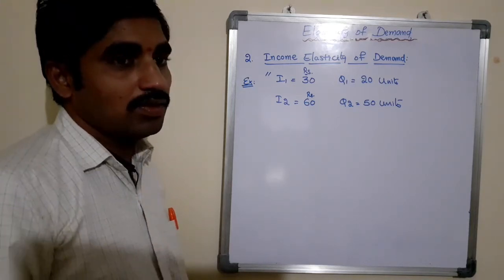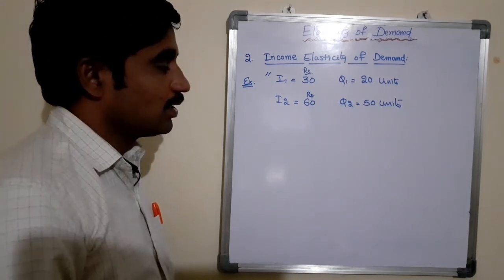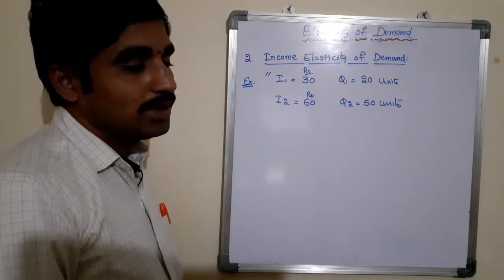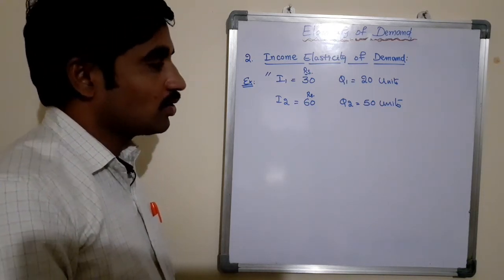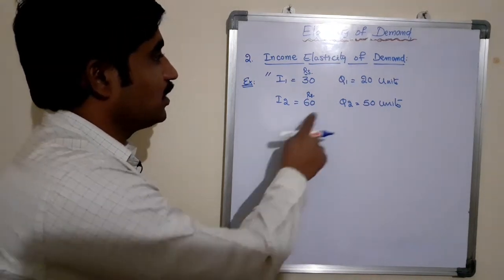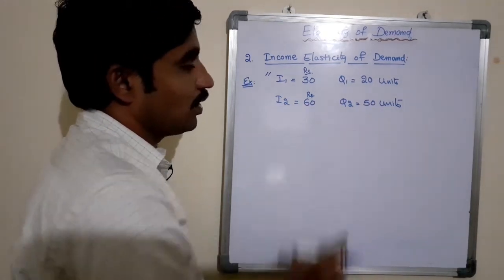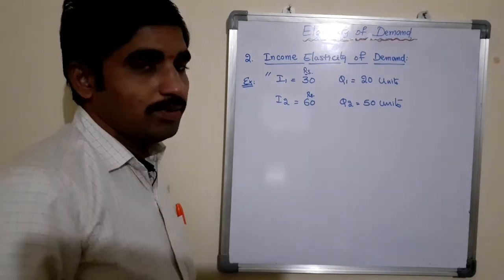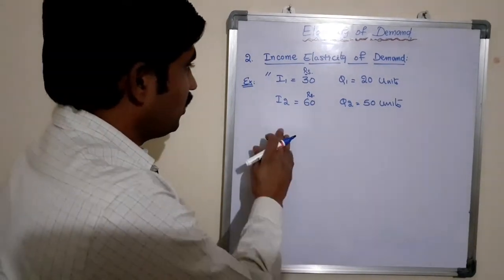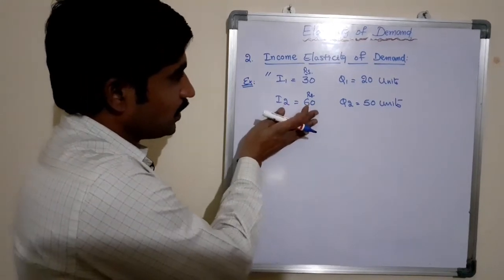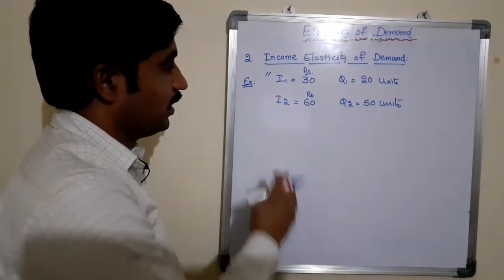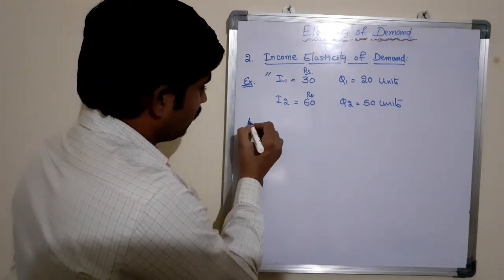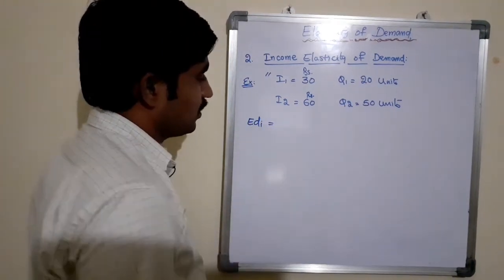Other things remain constant: the price of the product, taste and preferences, prices of the related goods, size of population, all other determinants of demand are constant. Then only it is possible to get a positive relationship between the income level of the consumer and the quantity demand of a commodity. Here now let us see how this changes the income proportionately to the quantity demand of the product. Now we need to calculate income elasticity of demand.